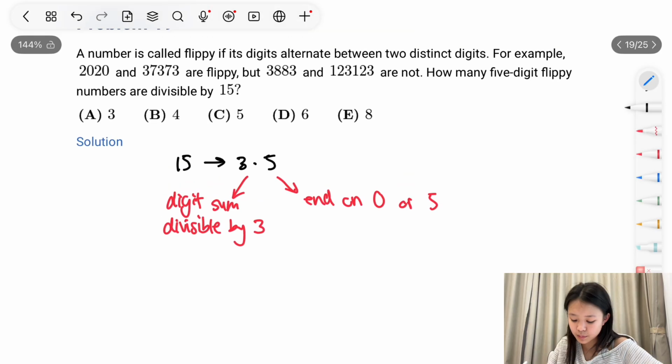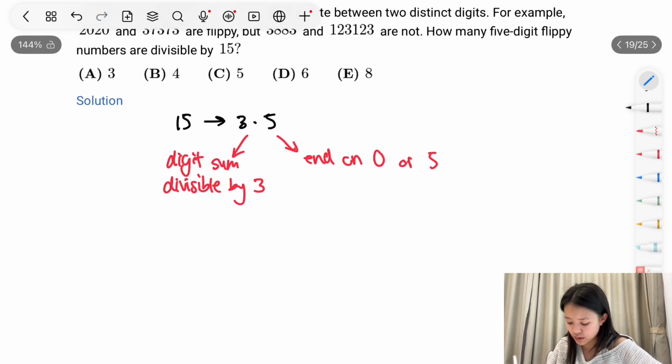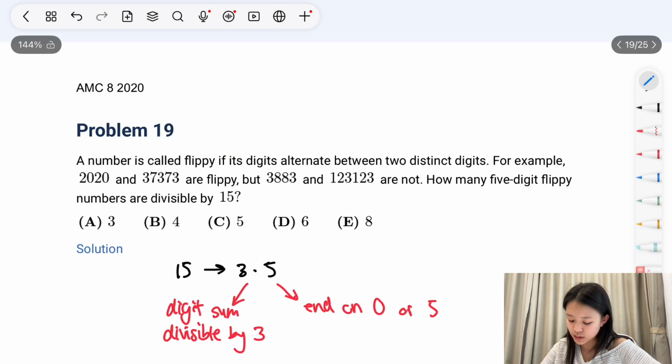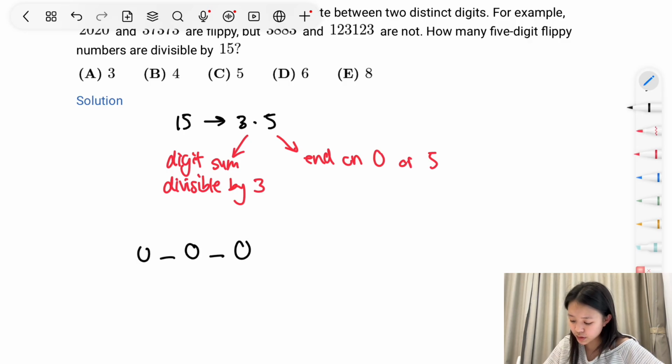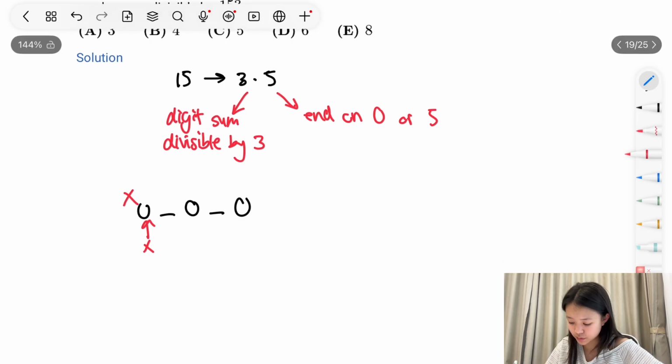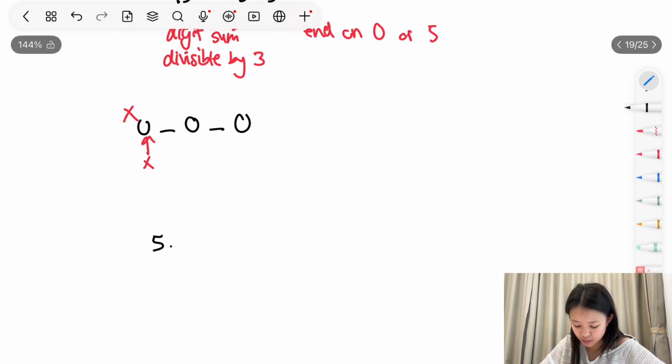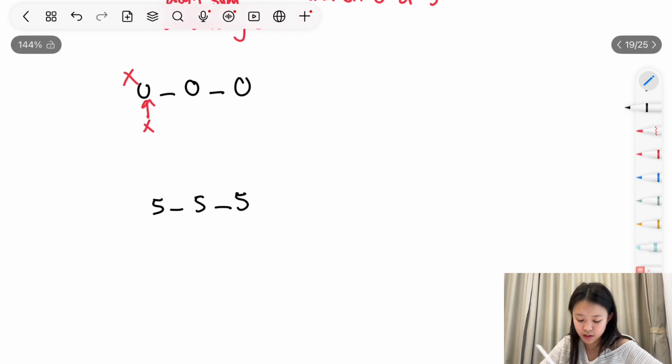So that means that first, it can end in 0 or 5, and that's very helpful to us because at the same time its digits must alternate between two distinct digits. So if it ends in 0, it would be something like this. However, this is not correct because you can't have a first digit that is a 0. So we know that it must end in 5, and so it's got to alternate like this, where you have some number x in the middle.